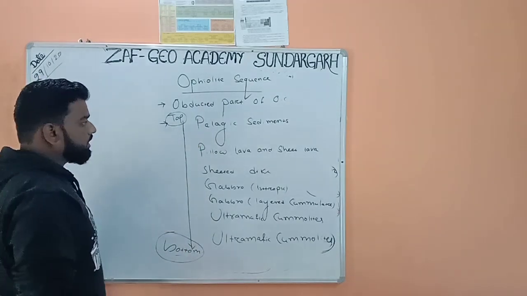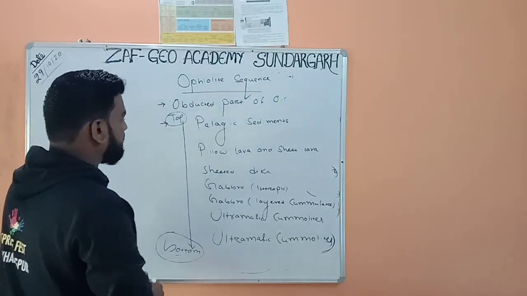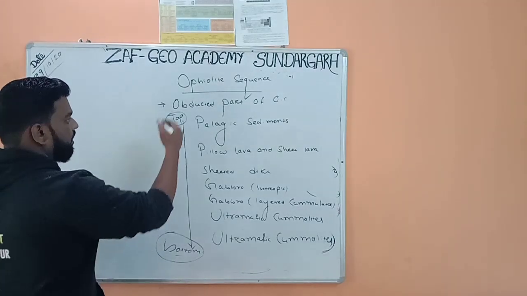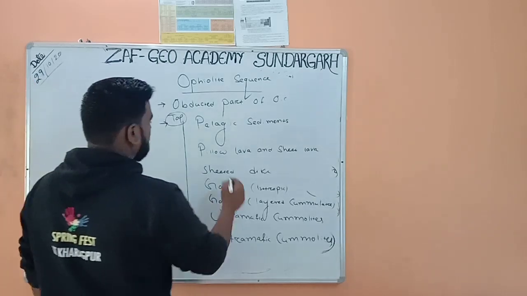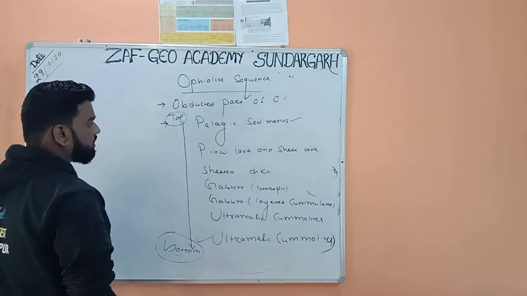What is subduction, obduction, a transform fault, a mid-oceanic ridge, I will teach in the plate tectonics lecture. Now our topic is the sequence. The top one is pelagic sediment and the bottom one is ultramafic tectonites.